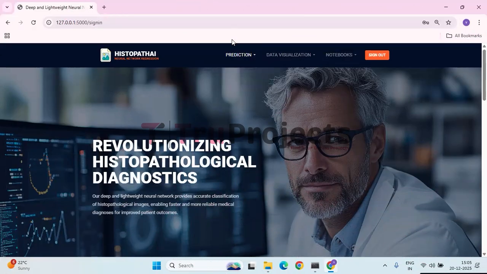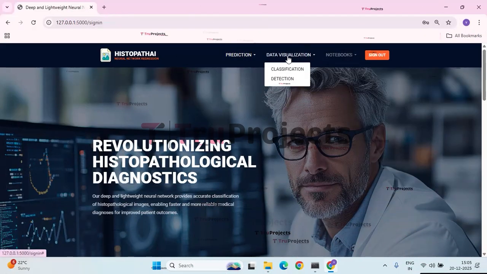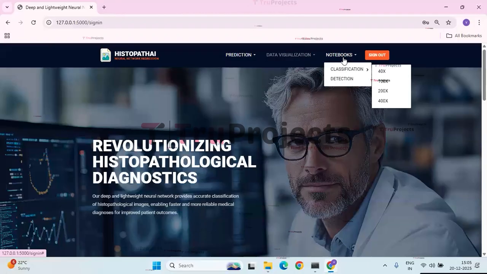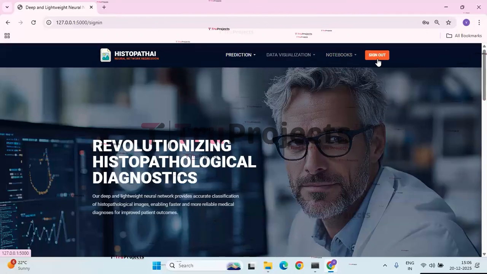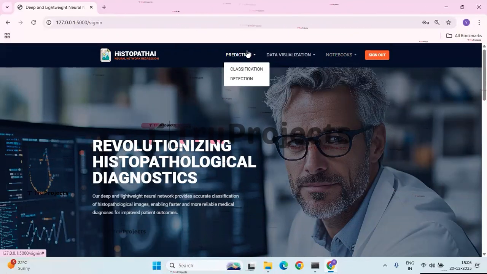In this page, we have prediction button, data visualization button, notebooks button, and sign out button. Firstly, click on prediction button. As we are going through classification and detection, we have two different predictions, classification and detection buttons.